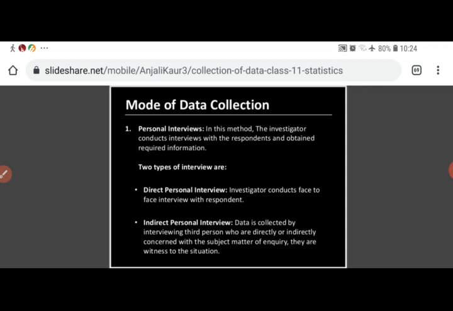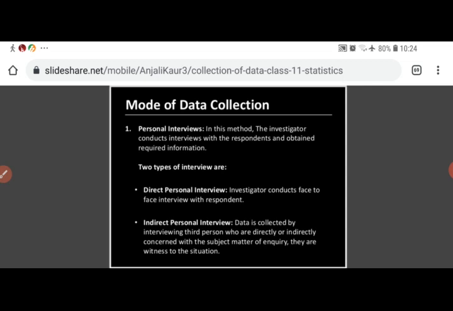The first is direct personal interview. What is this? In this method, the investigator conducts a face-to-face interview with the respondent. If I want to collect data from you related to your marks in economics, and I conduct a face-to-face interview with each and every student of your class, that is the direct personal interview method.